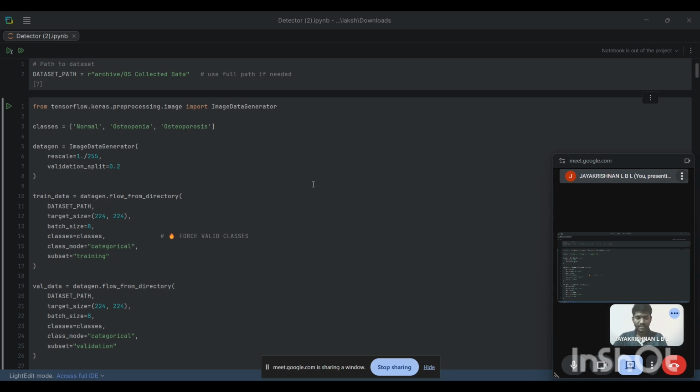The dataset used in the project consists of medical bone images organized in a folder-based structure. Each folder represents a class. This structure allows TensorFlow to automatically generate labels. The dataset is divided into training set, validation set, and testing set. This ensures proper training and unbiased evaluation.